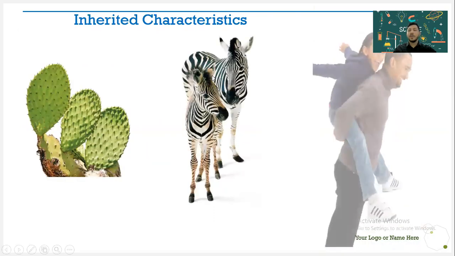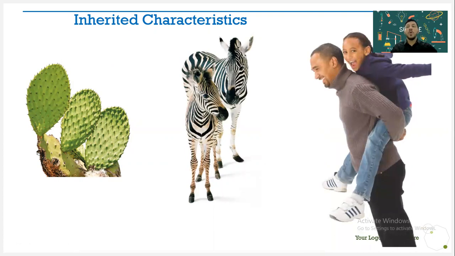Animals, humans, and plants, we all inherit, we all receive characteristics from our parents. Like us, humans inherit the skin color, the eye color, being tall or short. And by the way, you have to know that not all characteristics are inherited. For example, I am taller than my parents. So I'm tall, but they are shorter than me. So I didn't receive it from my parents. If you look in front of a mirror, you'll find that you have some characteristics like your parents, other characteristics are not.